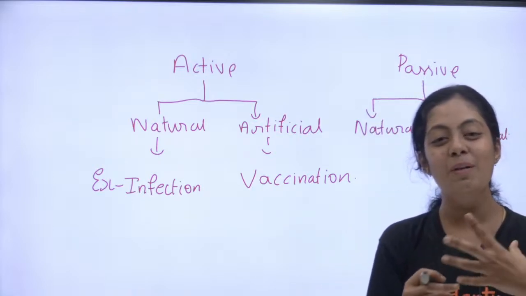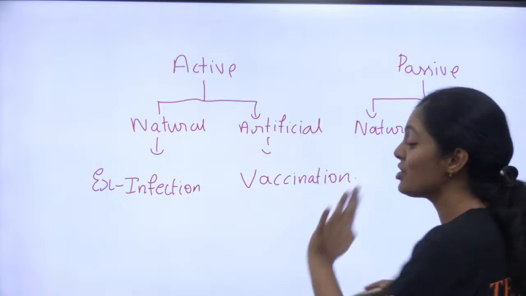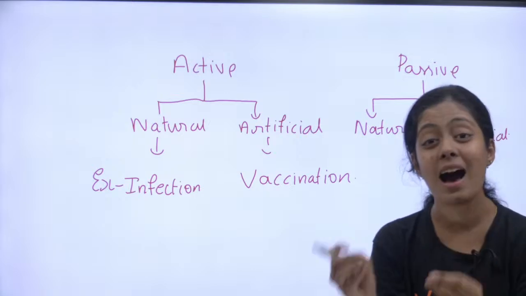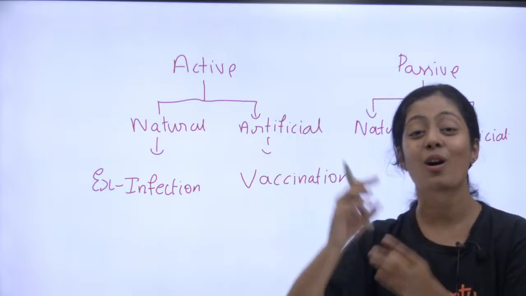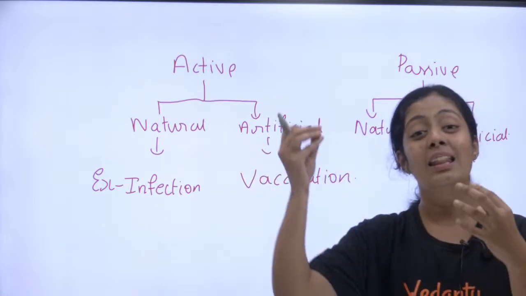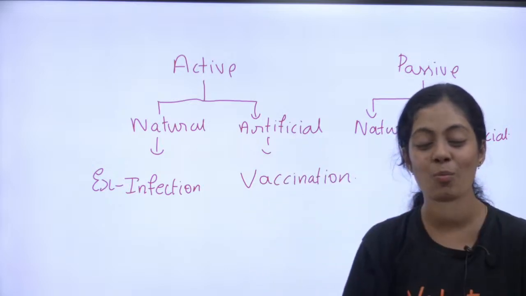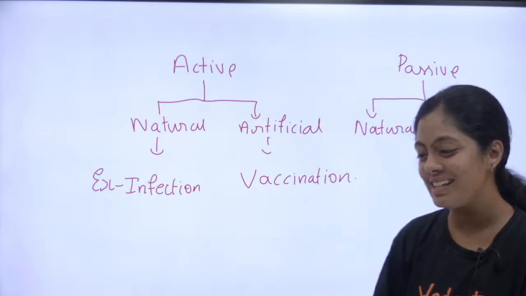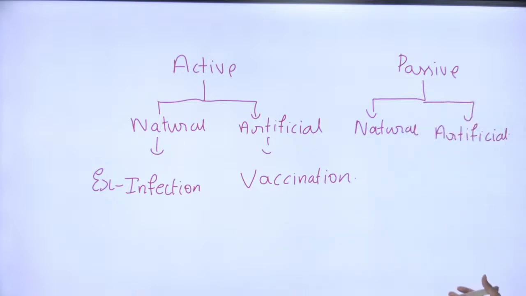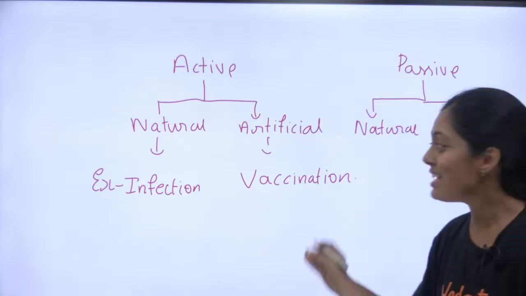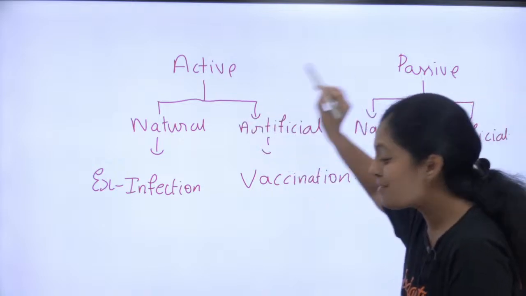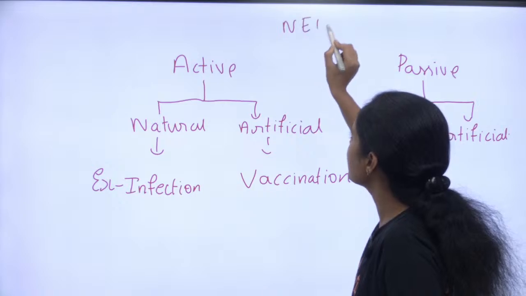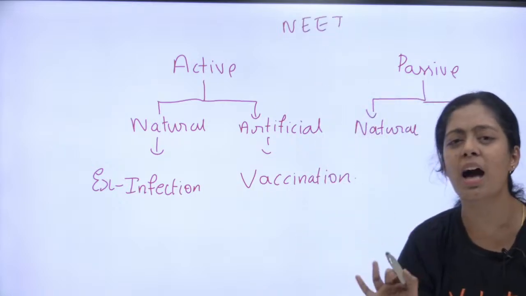எப்படி இது vaccine எப்படி மேம் natural active artificial immunity ஆகுது? What are vaccines பசங்களா? Vaccines are nothing but partially killed pathogens or antigens. So என்ன ஆகுது? அந்த pathogens or antigen when they enter your body is producing antibodies and memory cells against it. Yes, vaccination. ரொம்ப easy. Okay. So vaccination is an example for active artificial immunity. இது ரொம்ப ரொம்ப முக்கியமான question பசங்களா. உங்க NEET எக்ஸாம்க்கு இது கண்டிப்பா புரிஞ்சே ஆகணும்.